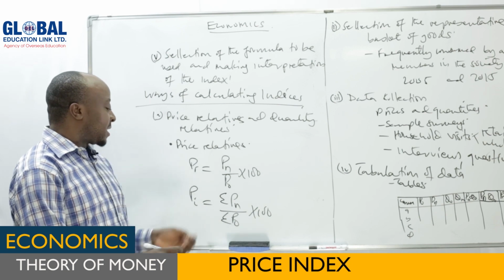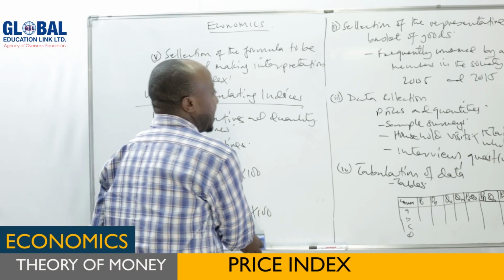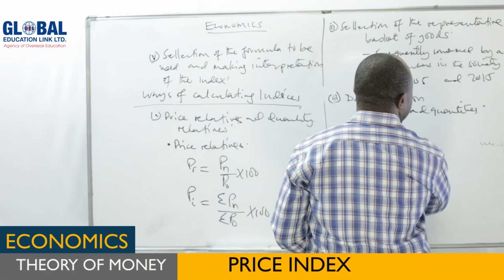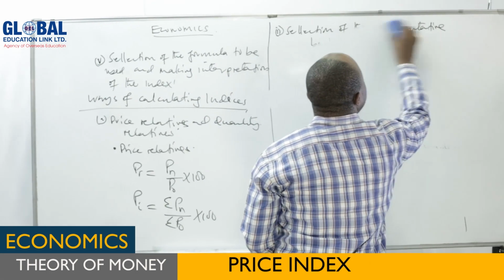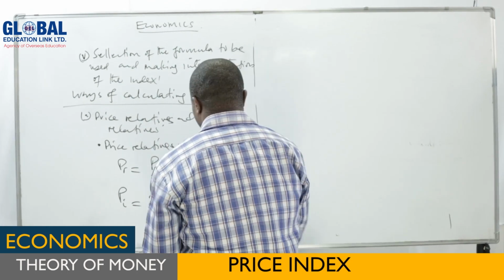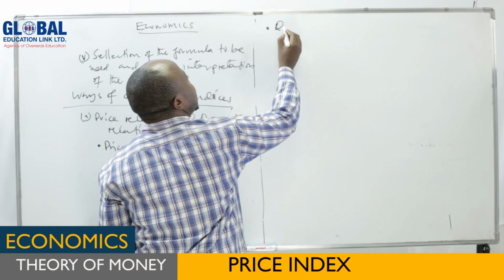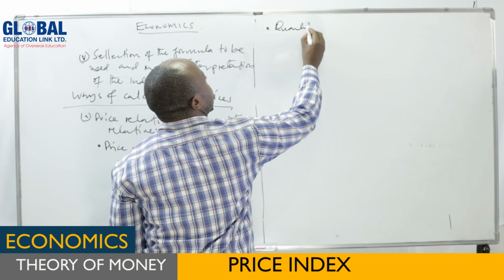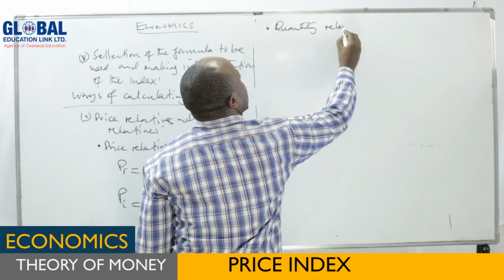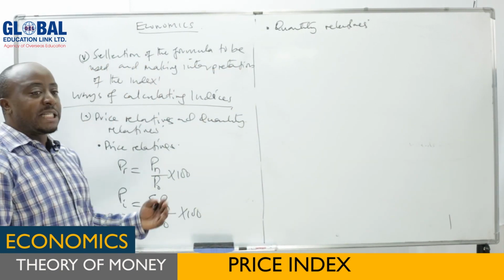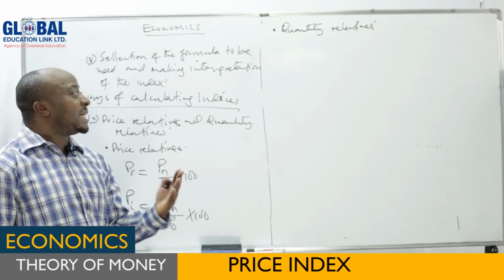So this is for the form of price relatives. But also we can have the so-called quantity relatives. Quantity relatives, like price relatives, are obtained by comparing quantities in the current year and the quantities in the base year.